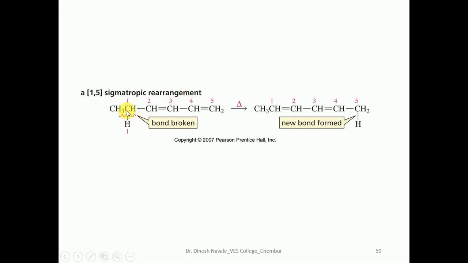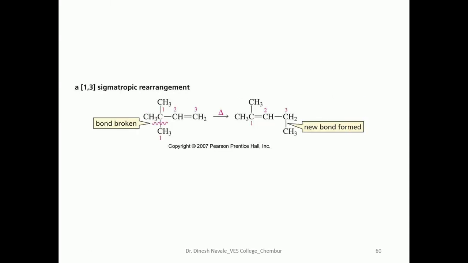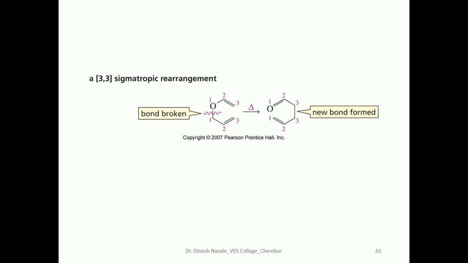A sigma bond between the carbon number 1 and the hydrogen 1 will break, and a new sigma bond will be formed between the carbon number 5 and the hydrogen. So that's why it is a 1,5 sigmatropic rearrangement. In case of the 1,3 sigmatropic rearrangement, a carbon-carbon bond between carbon number 1 and another carbon number 1 will break. A new bond is formed between the carbon number 3 and another carbon. So this is the 1,3 sigmatropic rearrangement. So this is the 3,3 sigmatropic rearrangement.